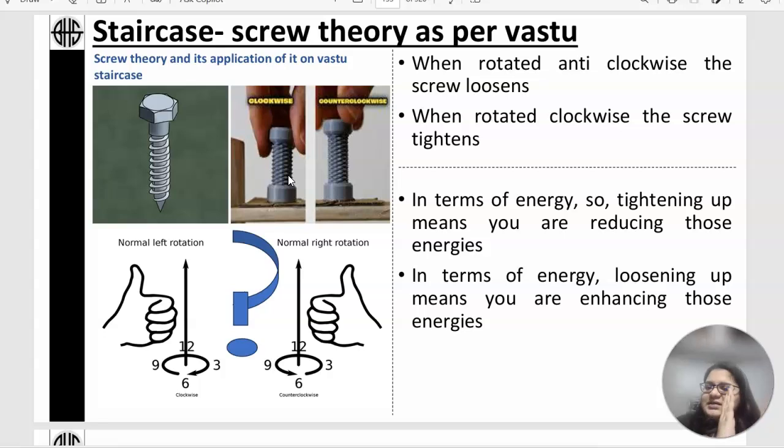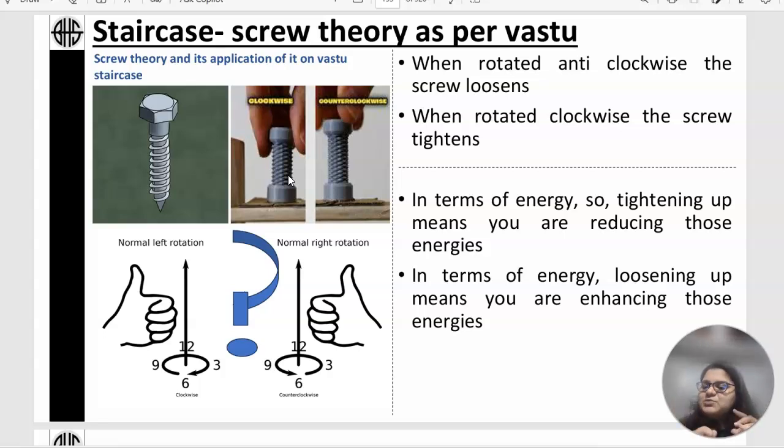The logic behind this is that when you're tightening the screw, you're reducing the energies entering that particular space. But when you're moving in an anti-clockwise way, loosening the screw, you're increasing the energy flow and the energies in the space. So this is how we differentiate between an anti-clockwise run and a clockwise run using the screw theory.